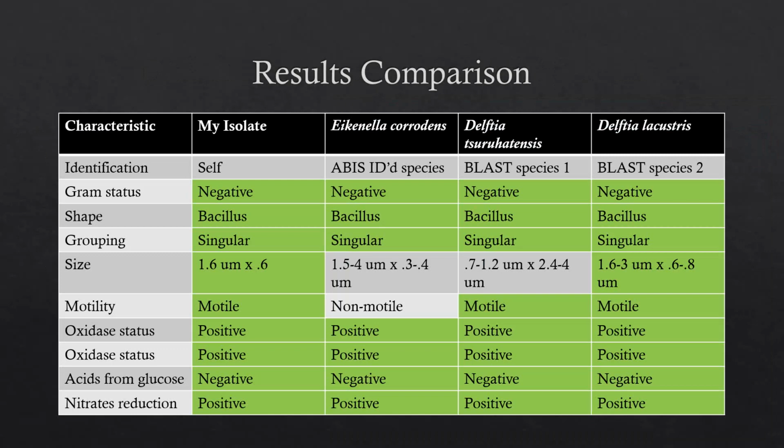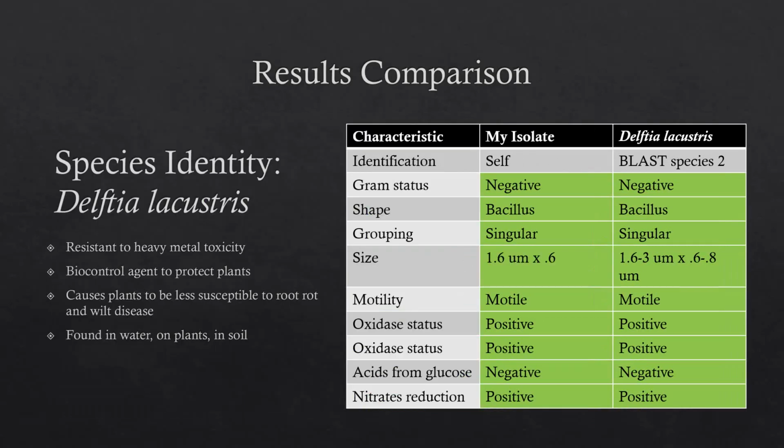By comparing these resulting species, I determined that Delphia lacustris was the identity of my species, since it was a perfect small subunit ribosomal RNA sequence match and had the most in common with my isolate. As can be seen here, every characteristic matches between the two.